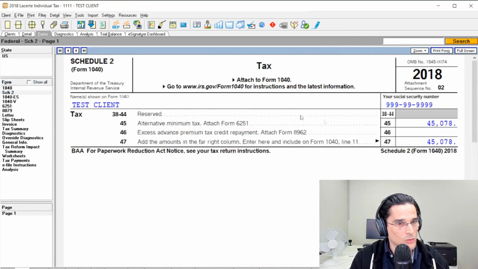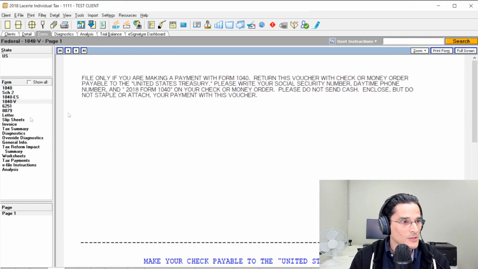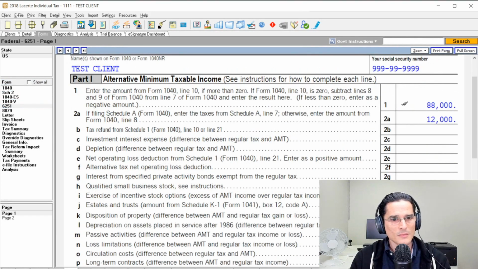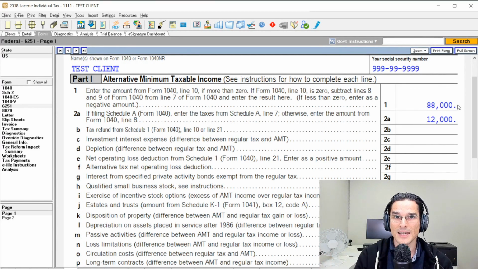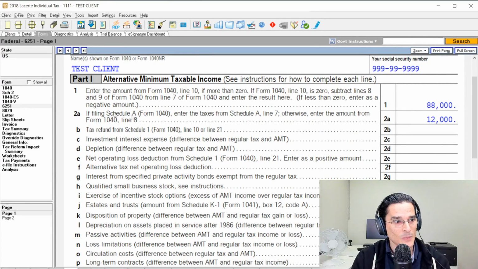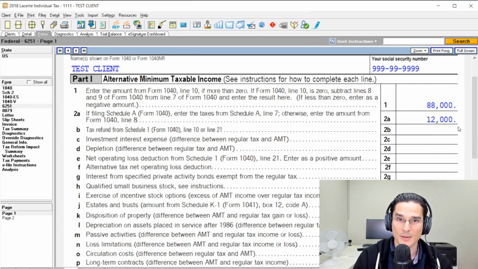Let's take a look at Schedule 2 now, and we can see that this is related to the alternative minimum tax, attached form 6251, which we already know. Now we can see that this form is being included with the return, so we take a look at that, and we can see that we start off with the same $88,000 for taxable income from the ordinary income tax side. We have the $12,000 in the standard deduction that's being added to it to calculate AMTI.